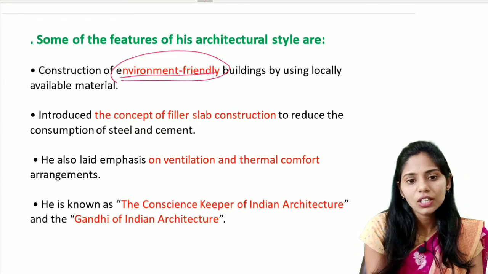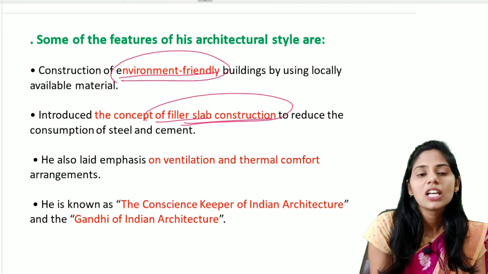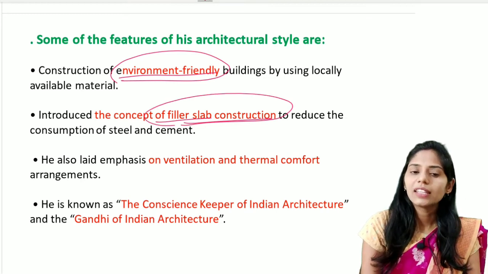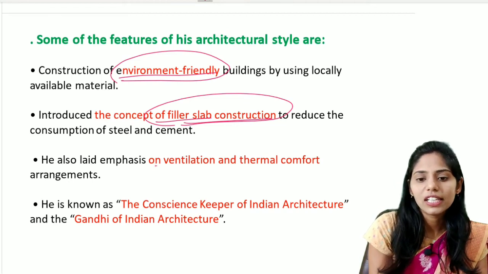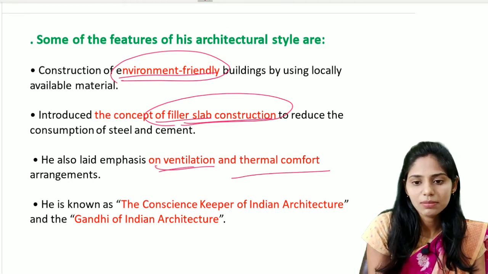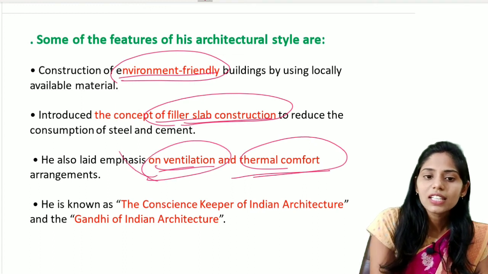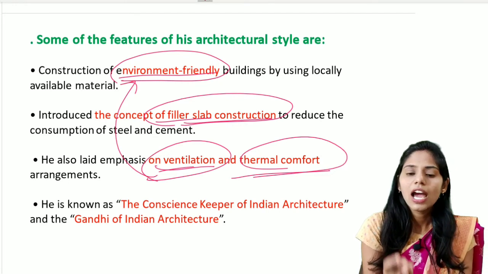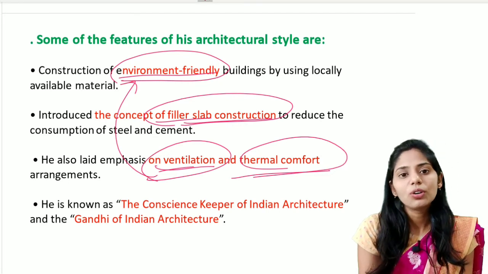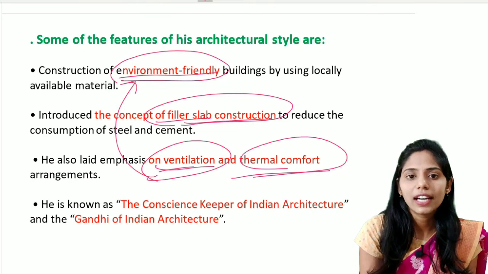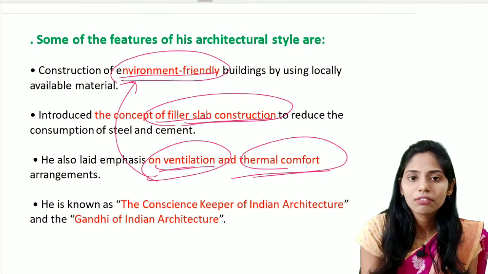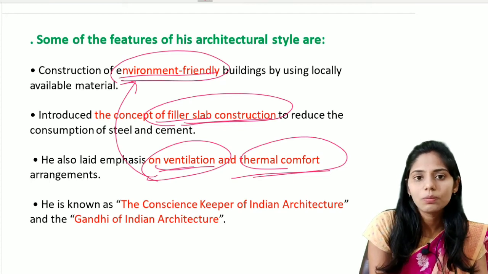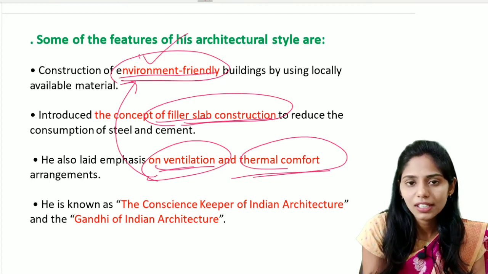And the next one is he introduced the concept of the filler slab construction, such that it reduces the use of cement and also steel. And the next one is he also focused on ventilation and thermal comfort arrangements as well, such that we can say these are very environmentally friendly. Whenever there is proper ventilation and proper thermal comfort, there is no need to use air conditioners in the house, so we can decrease environmental pollution as well. In this way, the constructions made by Laurie Baker are mostly environmentally friendly.